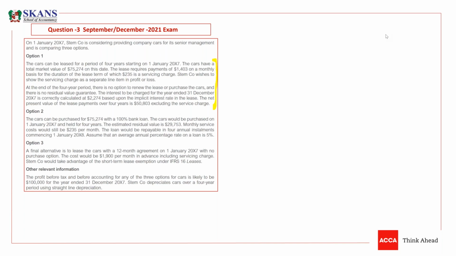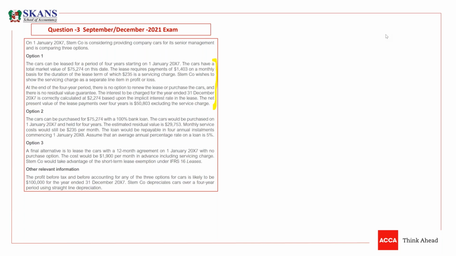The first option is the cars can be leased for a period of 4 years starting on 1st Jan 20X7. That they will acquire these cars on a 4 year lease. So option one is a 4 year lease. The cars have a total market value of 75,274 on this date.